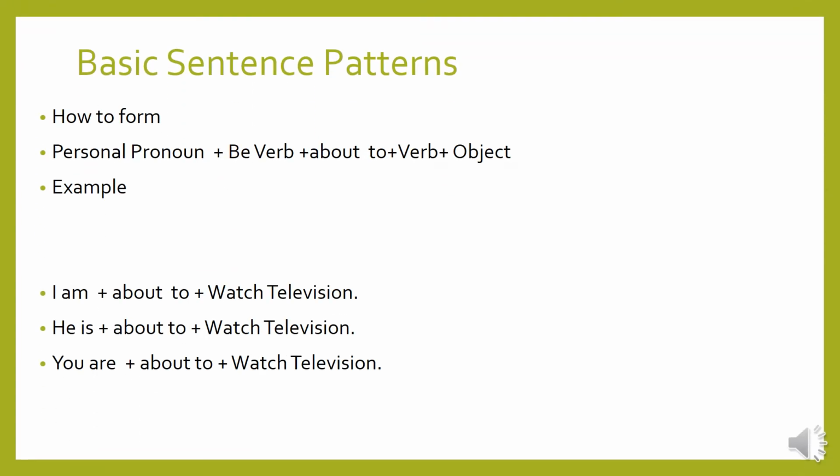Here are a few of the sentence patterns we use. I am about to watch television. He is about to watch television. You are about to watch television. This is for the beginners: how to use am, is, are with the different personal pronouns. For example, we mention I am, he is, you are.